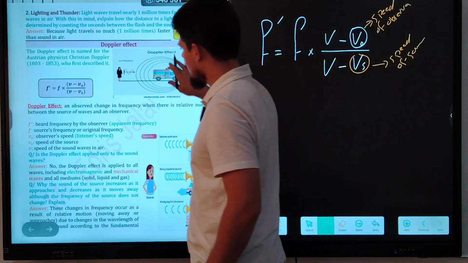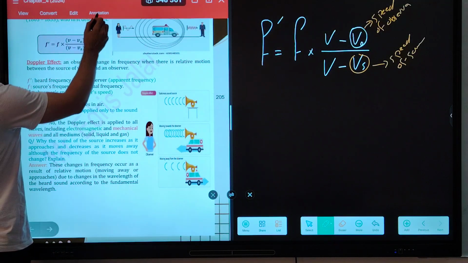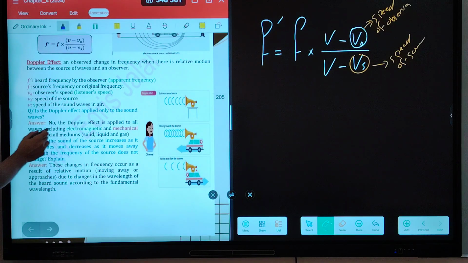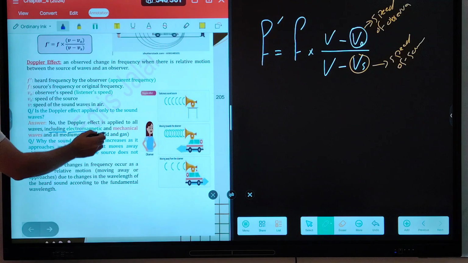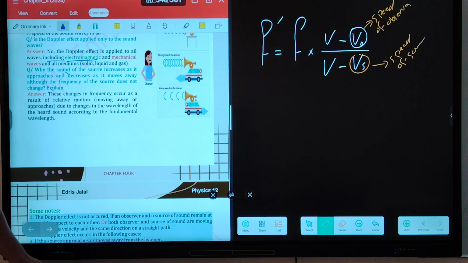Okay. Does the Doppler effect apply only to sound waves? No, as I mentioned, the Doppler effect is applied to all types of waves, including electromagnetic and mechanical waves. Why does the sound of the source increase as it approaches and decrease as it moves away, although the frequency of the source does not change?